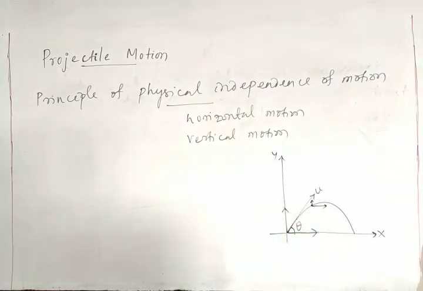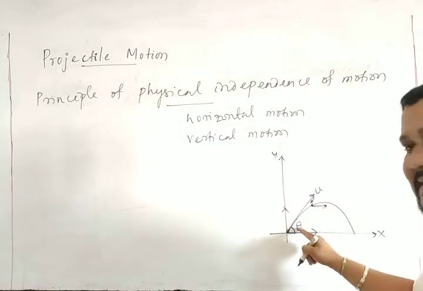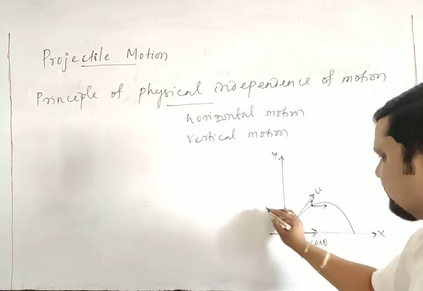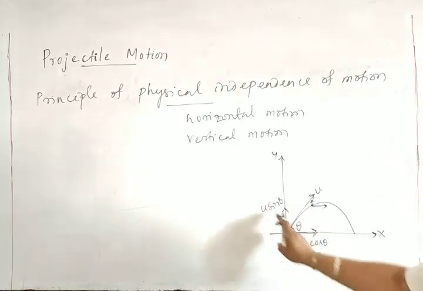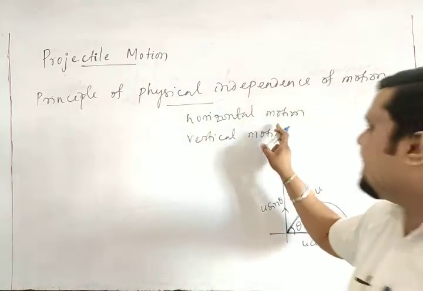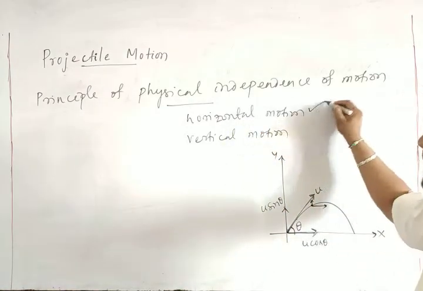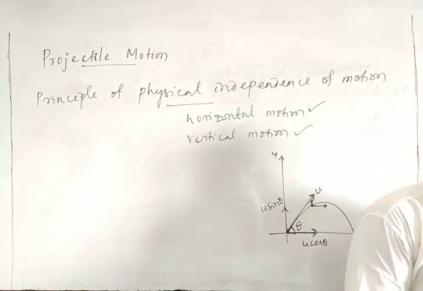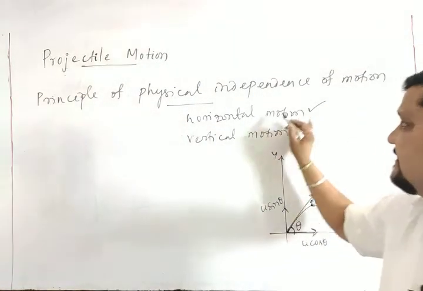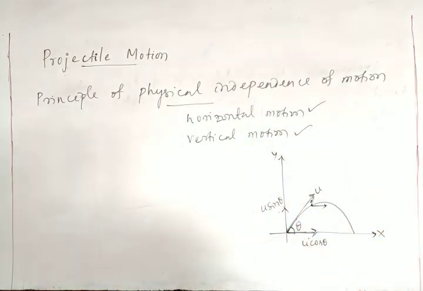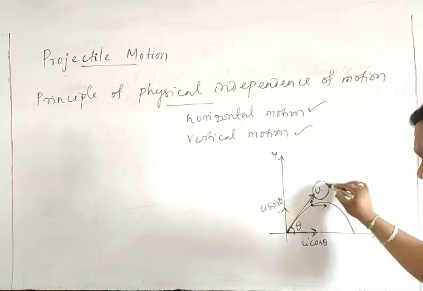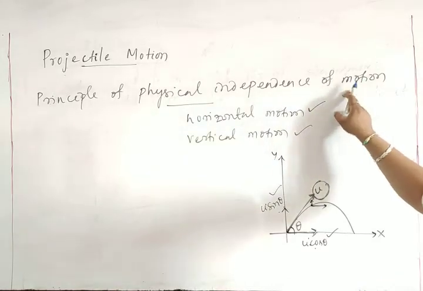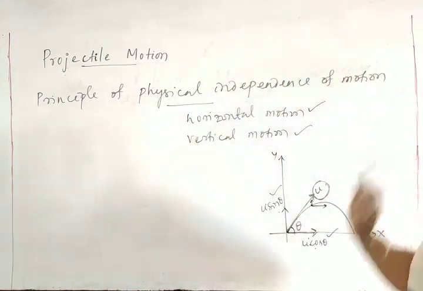Already you know that component form. If this is u at an angle theta, then u has components along these directions: this is u cos theta and this is u sin theta. There are two components, horizontal and vertical. The horizontal component gives horizontal motion, the vertical component gives vertical motion, and these two motions take place independent of each other. Because of this u, it gives you u cos theta and u sin theta, and these two motions are independent of each other. That is the principle of physical independence of motion.